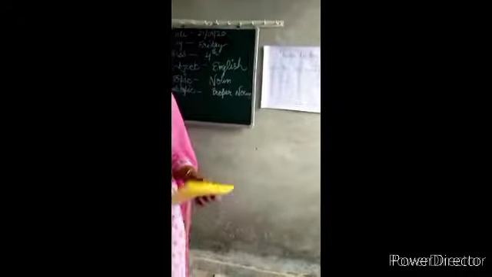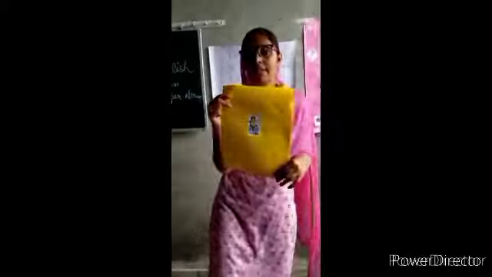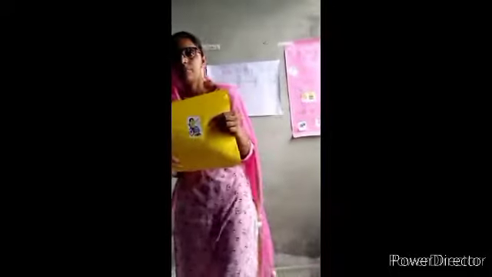One more example like this. Students, tell me first of all, what is this? This is a girl. The name of this girl is Jasmine. Jasmine is a particular name of the girl. That's why Jasmine is a proper noun.